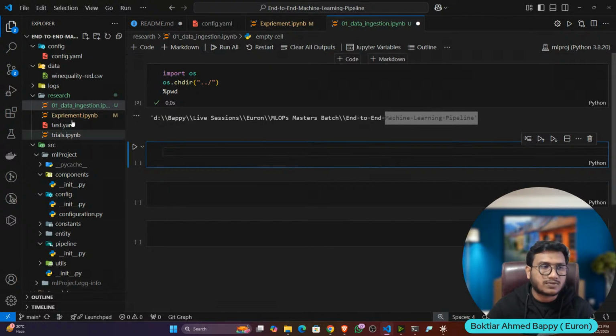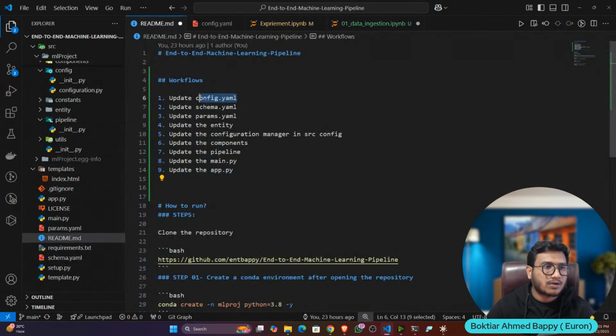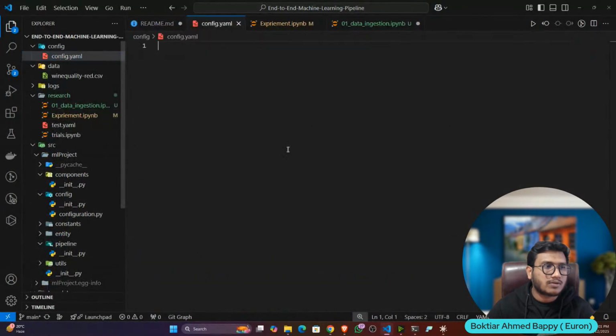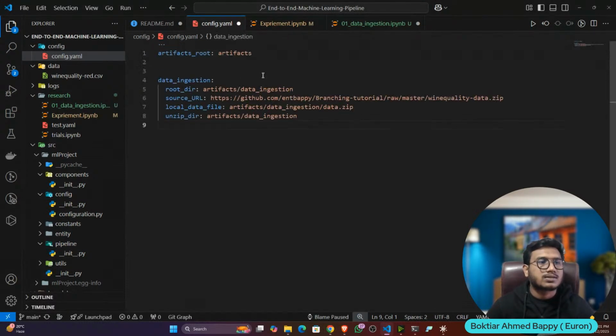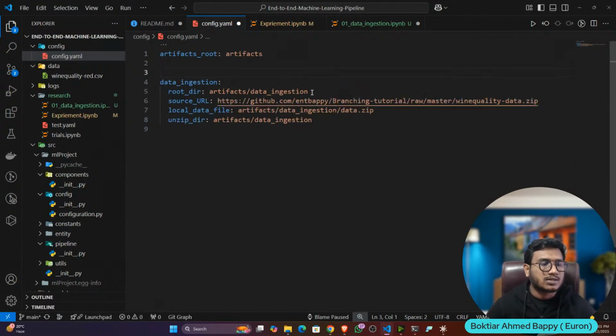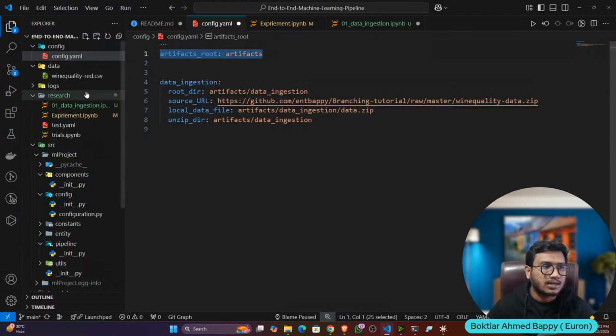For this, first of all, let's write the config.yaml file. I'll open up the config.yaml file, and inside that I'm going to mention my data ingestion related configuration. So this is my data ingestion configuration. Here I have mentioned my artifact directory. I told you that it will create an artifact folder. Inside that it will ingest the data, validate the data, train the model, evaluate the model.